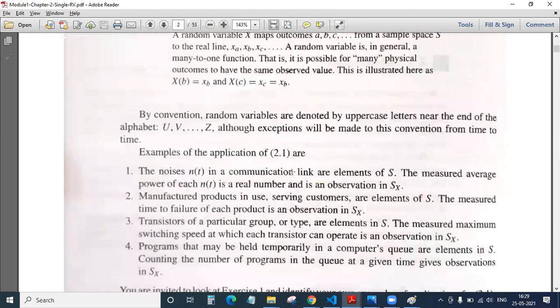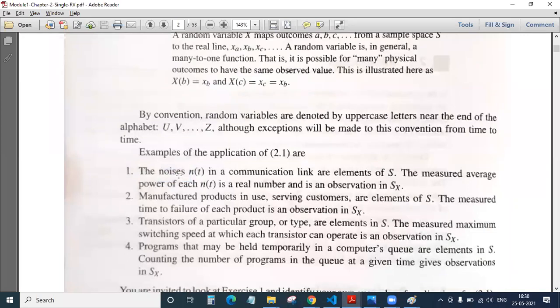So what could be examples of random variables? The best example which we electronics engineers would understand is, say, I am trying to communicate with you right now, and some background noise is coming. That background noise is called noise.